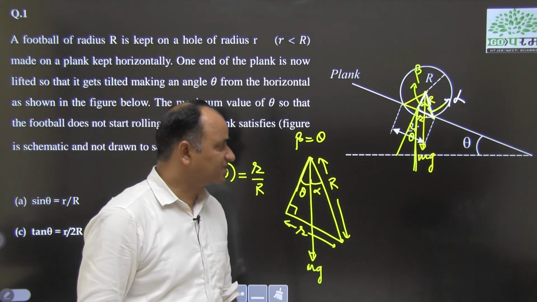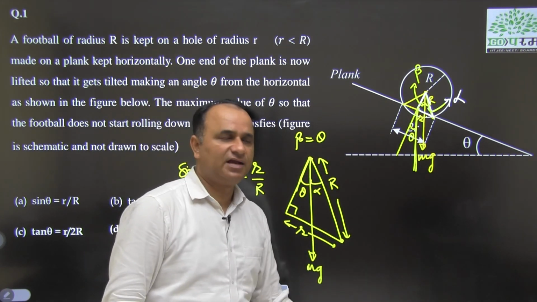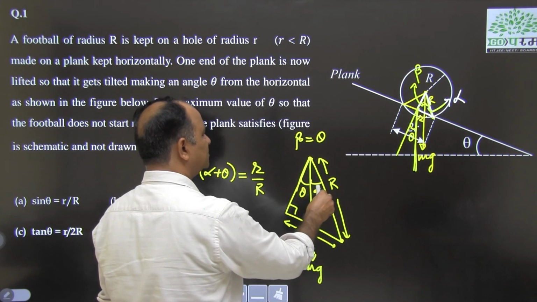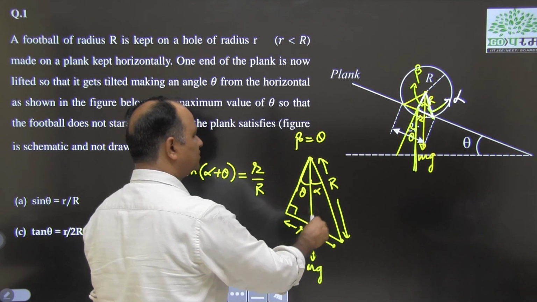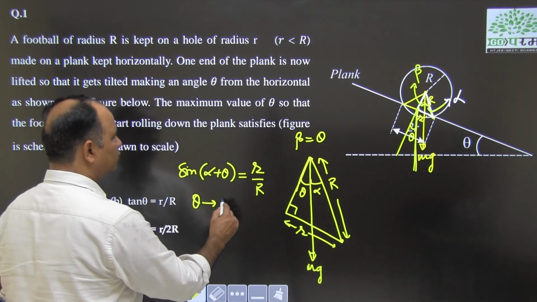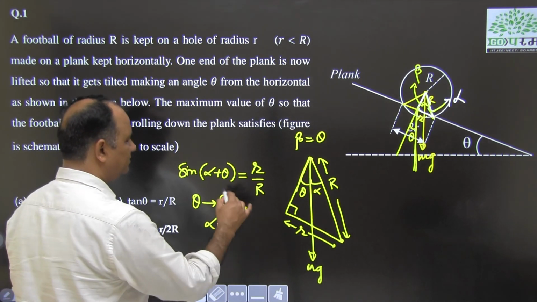Now, as I have explained, when you keep on increasing the angle of inclination, this line will pass through the point of contact, through the position vector about which torque is to be calculated. So, at a particular angle, when theta is theta max, alpha will be equal to 0.